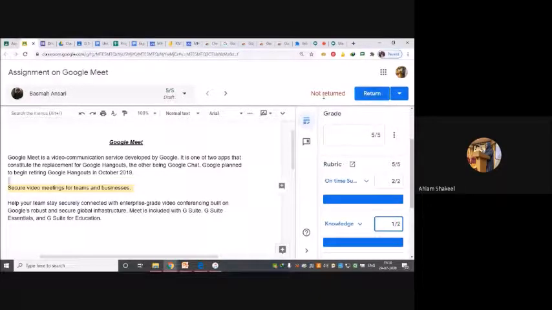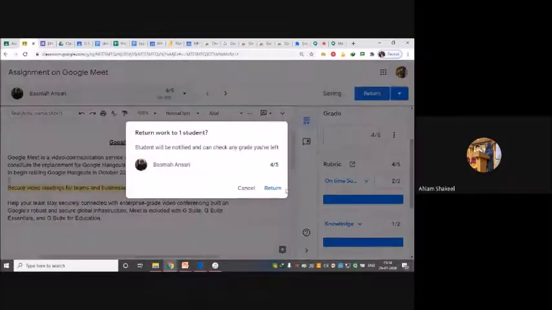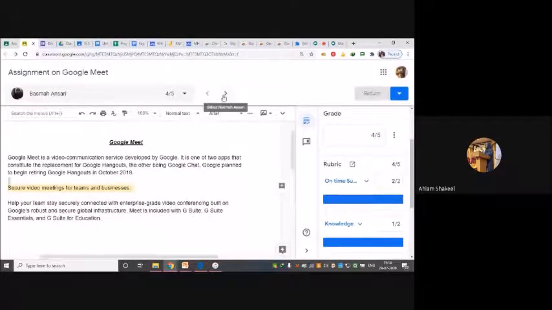Okay, yeah, the word return that is written means that up till now the assignment was not graded by me and not returned to the student. So when I click on return, these marks will be returned to the student. Okay, so I have returned one of the assignments to the student. I'll just click and return. Okay, and then I can move ahead.